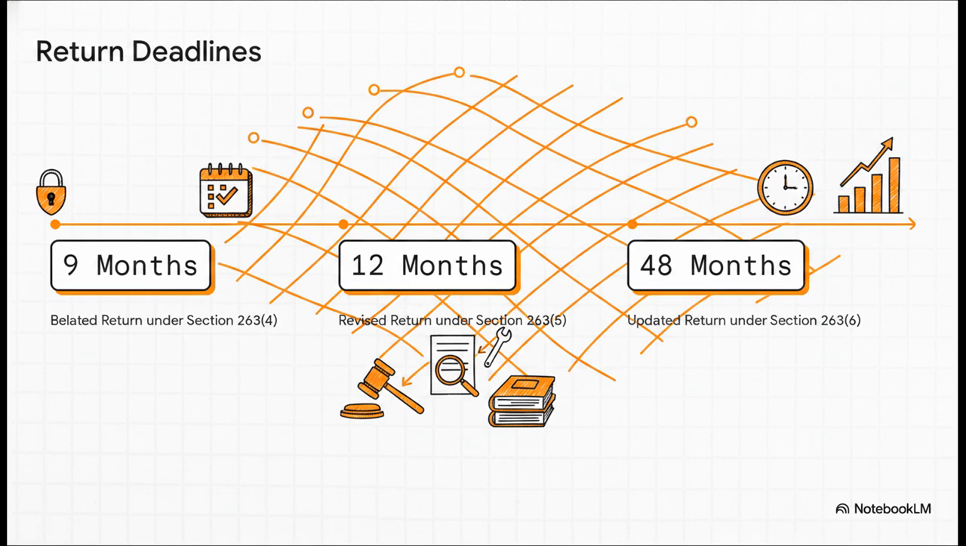Well, Section 263(5) gives you 12 months from the end of the tax year to file a revised return. And then we have the updated return, the famous ITR-U. Section 263(6) allows you to file that one within 48 months from the end of the financial year succeeding the relevant tax year. Just keep in mind, all these timelines are subject to the completion of assessment, whichever happens earlier.